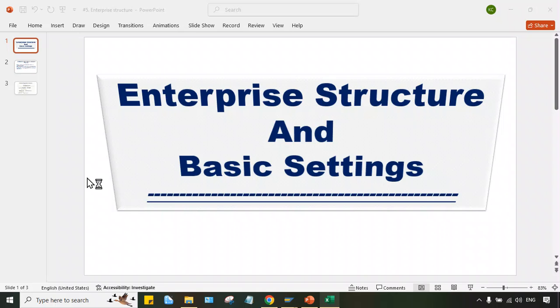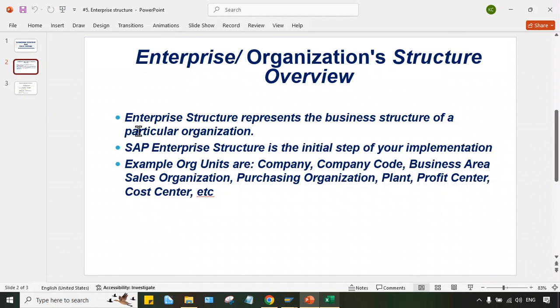Now the question is, what is the use of this enterprise structure? Look here on the second slide. Enterprise structure represents the business structure of a particular organization. SAP enterprise structure is the initial step of your implementation. When we start our implementation, it begins from the enterprise structure setting itself. Enterprise structure and organization's structure are both the same. Enterprise is nothing but an organization.